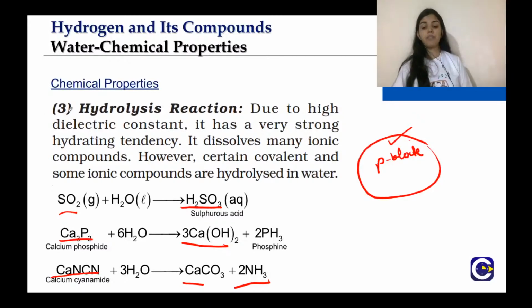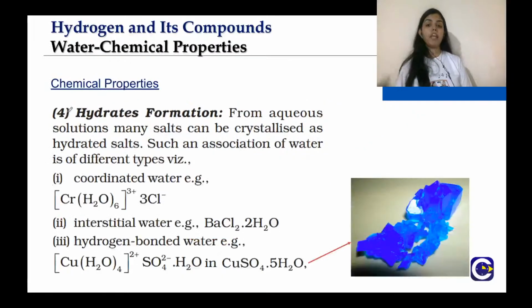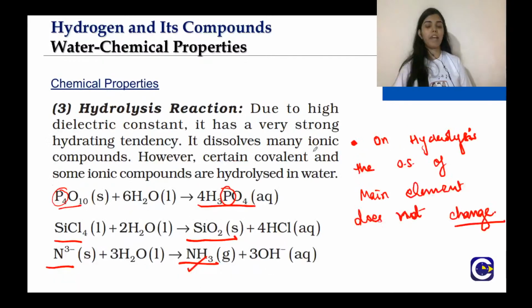With efficiency, right? Next is hydrate formation. So what is hydrate formation? What happens is that association of water takes place. Here, in hydrolysis, the reactant and the product change completely. For example, P4O10 is forming H3PO4.